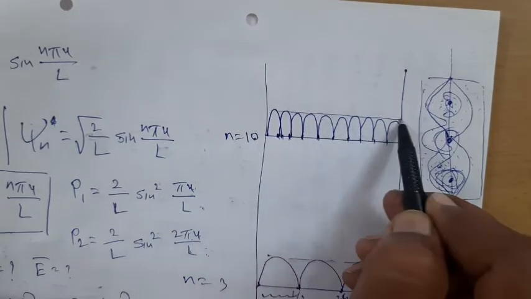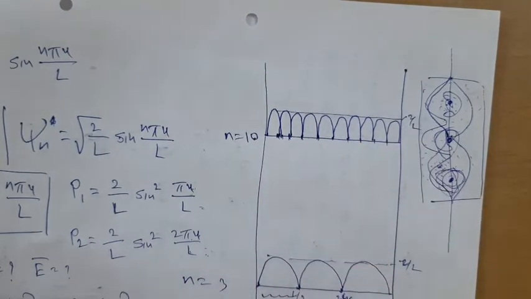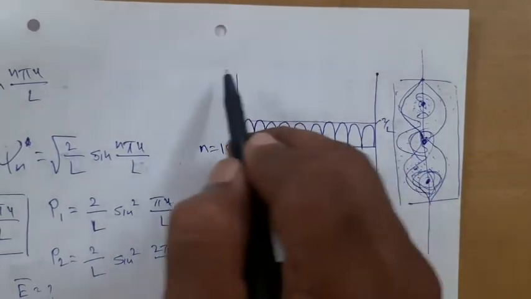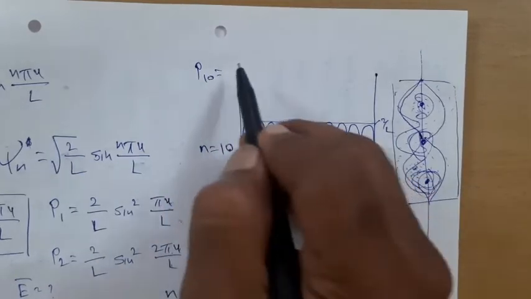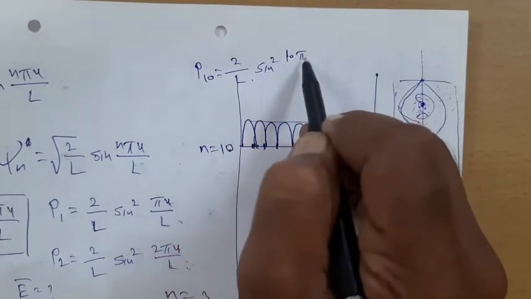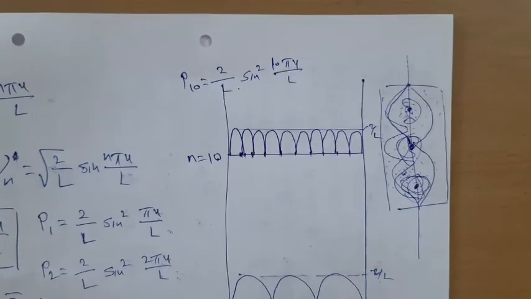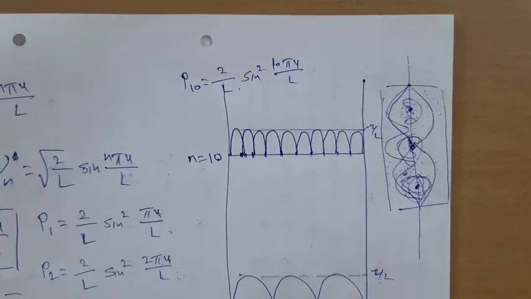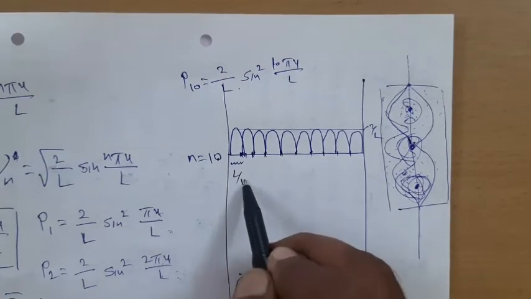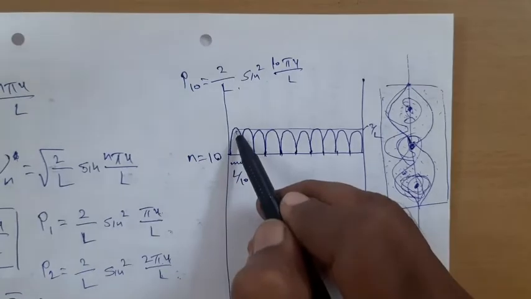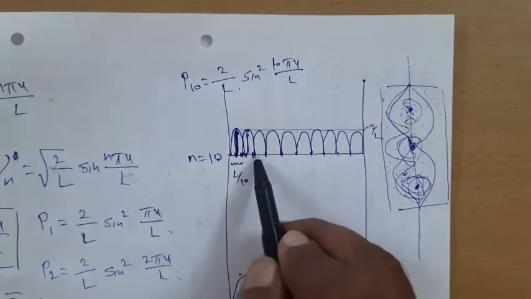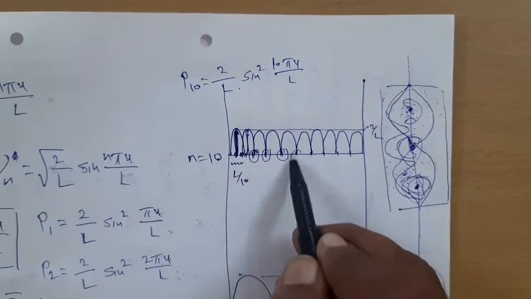That means the peak will be something like this. It is root 2 divided by L. This is with n equal to 3, now n equal to 10. The corresponding probability P10 can be written as 2 divided by L times sine square of 10 pi x upon L. Right? It is a bit simple. It means the space is quantized with a quantum of L divided by 10. Either I will be here, the maximum probability of finding the particle, or here, where the probability is 0, 0, 0, 0, 0.